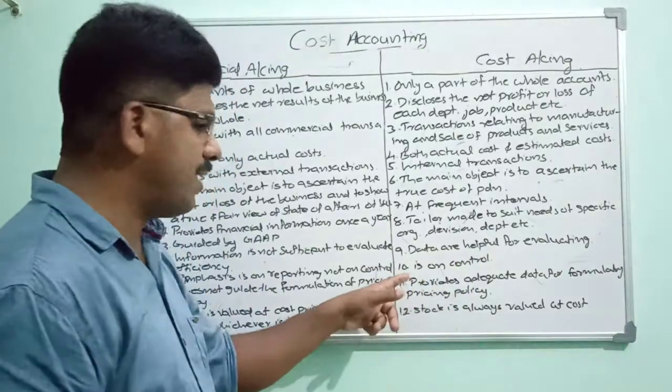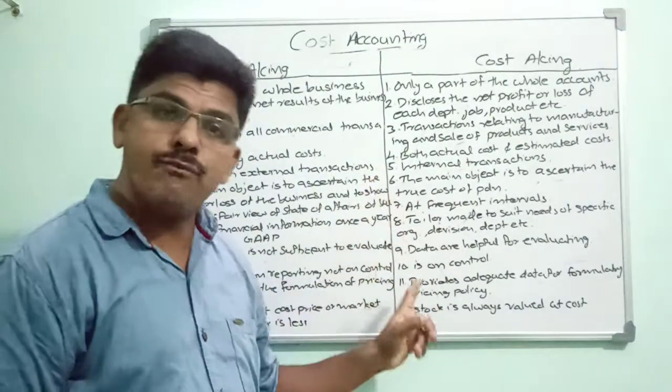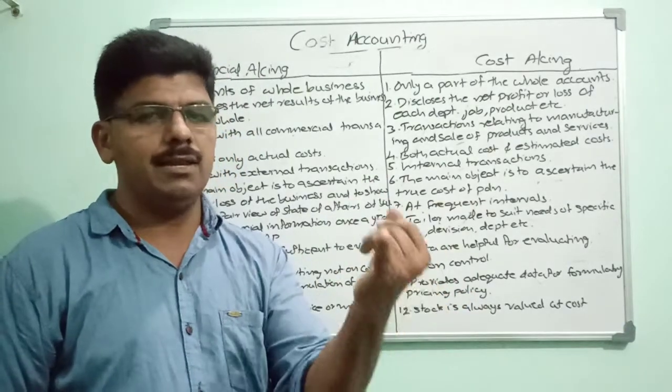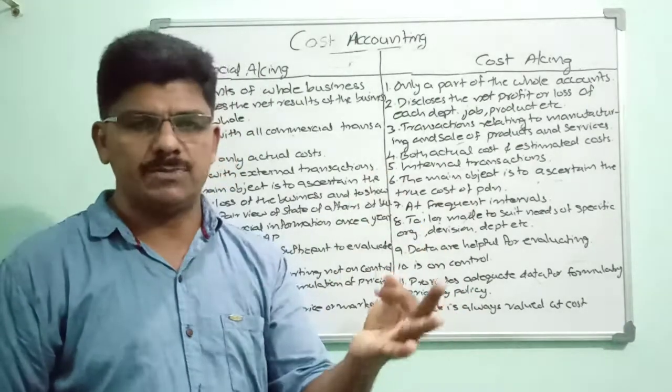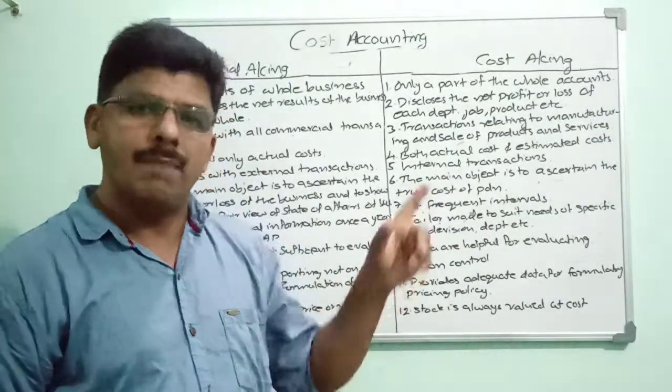But in the case of cost accounting, the emphasis is on control: control over material, labor and all overheads. How to reduce the cost of production. This is the main focus of the cost accountant.